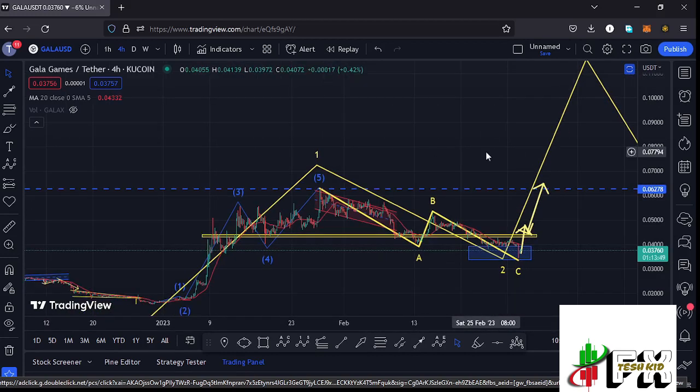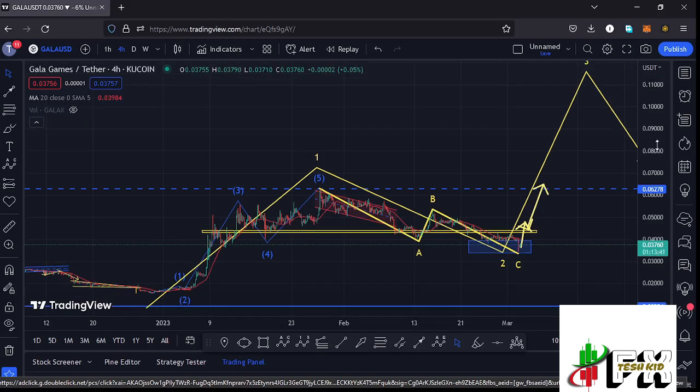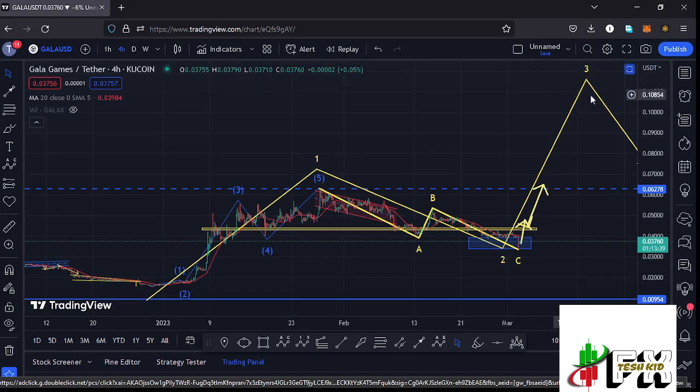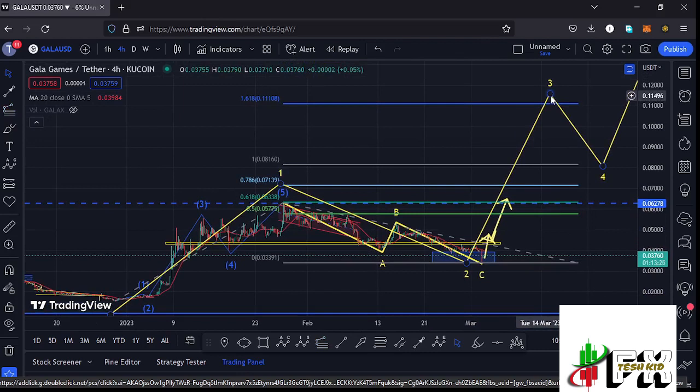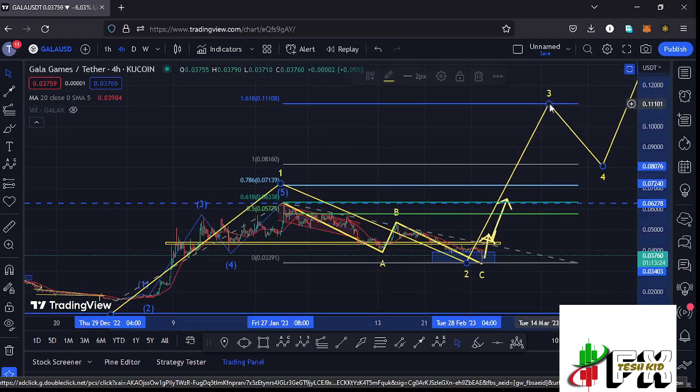and assuming that the low for that second wave is in, since it has done the minimum that I was expecting that second wave to the lower side to do, I can sketch out a minimum target area to the upper side in the formation of this wave 3 by connecting the trend based Fibonacci from the low of the first wave to the high of that wave 1, then dragging the fibs to the low of the second wave, and that gives me a minimum target area to the upper side in the formation of that wave 3 at the fib level 1.618, and that is at around the $0.1108 mark.